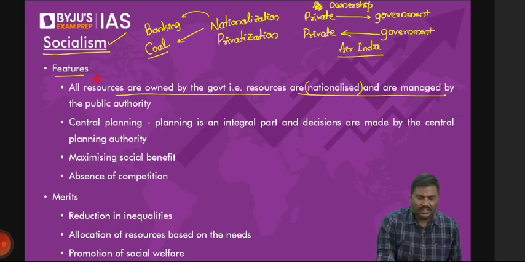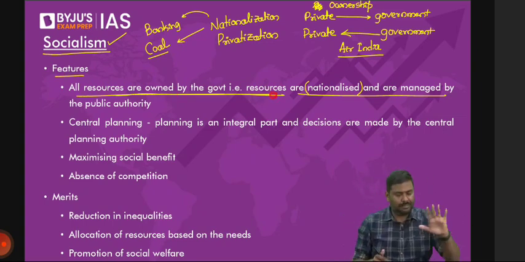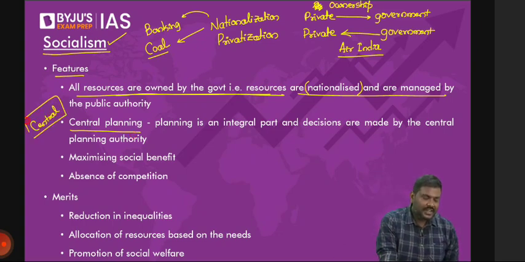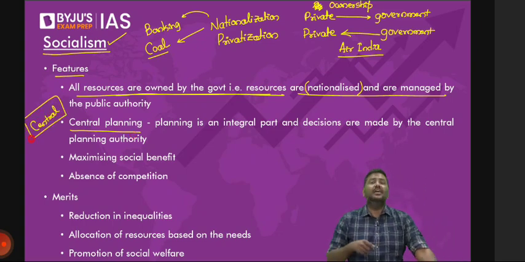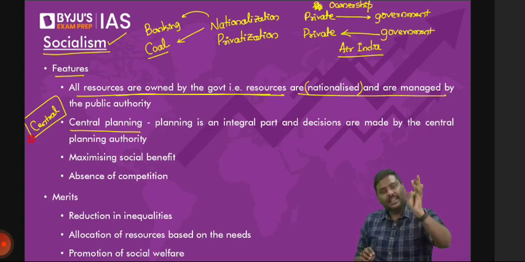So what are the features? All resources are owned by the government. So what if they're in the private sector? The government will nationalize them. Simple. This model of socialism is basically followed in a central command economy, a centralized economy, that is, a system wherein the government will plan and the government will implement the plan. Simple. I hope you understand.